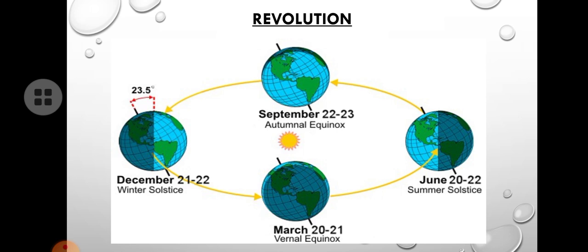So this equinox happens twice a year. One is during March 21st and another one is September 22nd. So we call them autumnal equinox and vernal equinox. In general, we call it equinox. That is, equinox means the sunlight will directly fall on the equator, and the day and night will be equal. Okay, 12 hours day and 12 hours night. It happens twice a year. Okay.